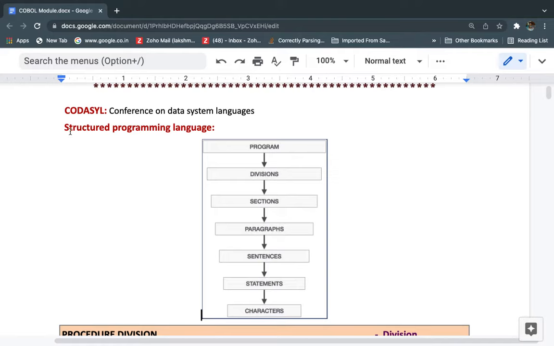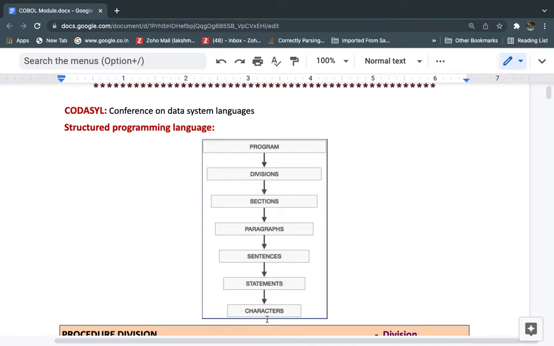This COBOL language is a structured programming language, which means it has some structure. Like first we need to implement this one, and later we need to implement that one. So what we need to do first and what we need to do next, we need to implement in a structured format. Here the structure looks like this: first we have the program. Within the program we have divisions, under divisions, sections, paragraphs, sentences and statements, followed by characters.